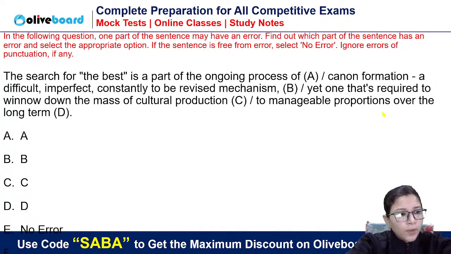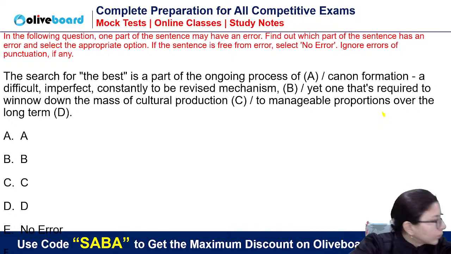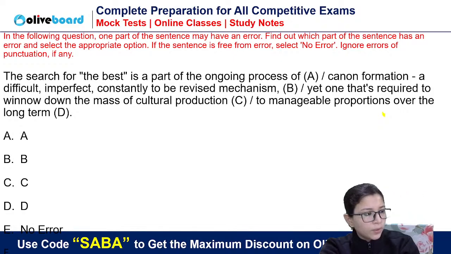Error detections were of good level. Some are saying E, some are saying B, some are saying D. It's a good question.